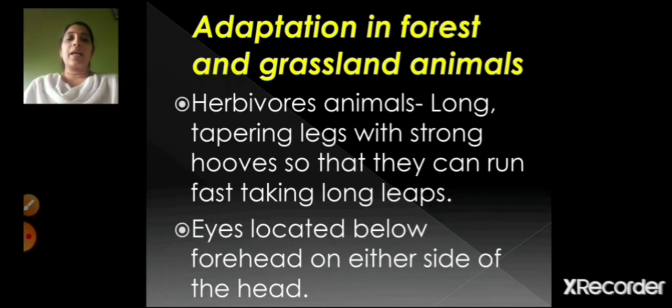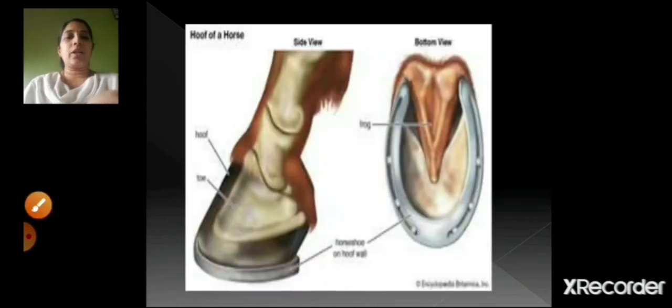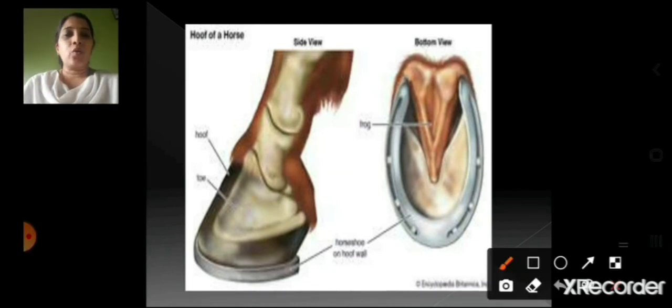And their eyes are located below the forehead on either side of the head. Now see, children, here this is the hoof. This is called a hoof, with strong hooves, I told you. So this is a hoof.